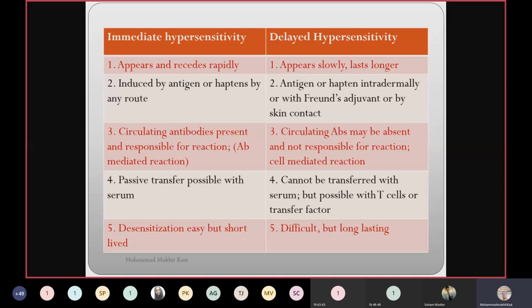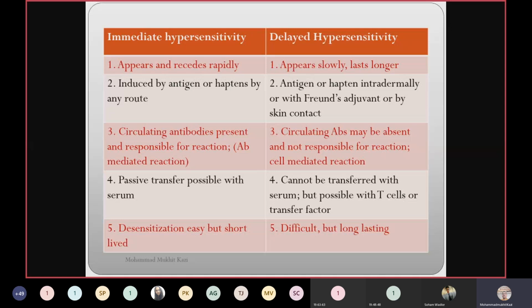In immediate type, circulating antibodies are present and responsible for the reactions, because they are pre-existing antibodies. In the delayed type, antibodies do not have any role at all. Who will take part in delayed hypersensitivity? The cell-mediated immune response. There is no role of antibody in delayed hypersensitivity reaction.